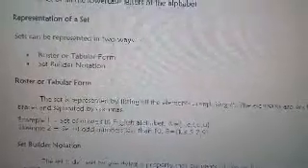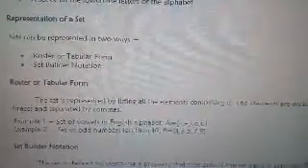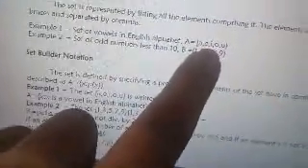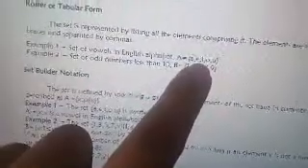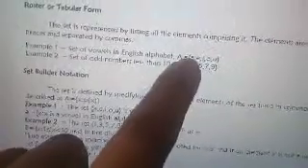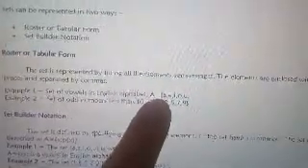Example: set of vowels in the English alphabet. So the vowels in the English alphabet are A, E, I, O, U. If this is your set A, then this is now your set of vowels in the English alphabet: A, E, I, O, U. As you can see, it is enclosed with braces. So you have to remember that once you represent a set, you put it inside braces.